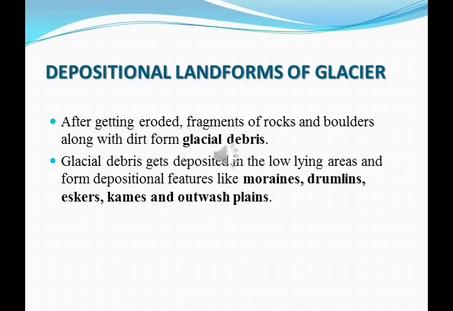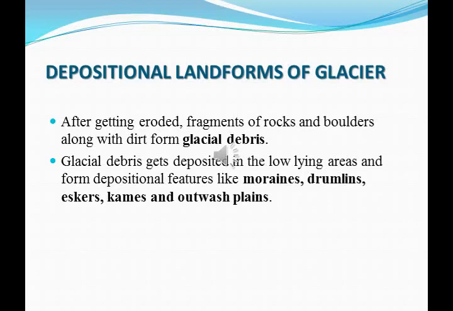So we have discussed cirque, arête, pyramidal peak, U-shaped valley, hanging valley, then fjords. So these are the erosional landforms of glacier. Cirque is nothing but when the glaciers erode the steep side of the mountains and form a bowl shaped depression. When the cirques combine together and form a narrow ridge-like structure, it is called an arête. When three or more cirques meet together, it forms a peak-like structure.